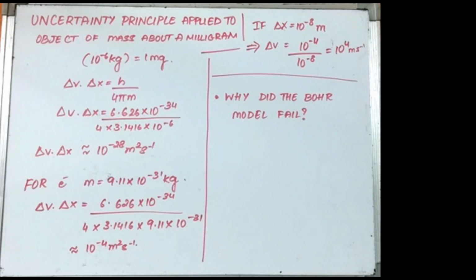To find the exact location of an electron, suppose delta x, the uncertainty of the location, is 10 power minus 8 meter. The uncertainty of the velocity will be delta v equal to 10 power minus 4 meter square second inverse by delta x, which is equal to 10 power minus 4 meter square second inverse by 10 power minus 8 meters, which gives us an answer in the order of 10 power 4 meters second inverse, which is very large. Precise statements of the position and momentum of an electron are replaced by statements of probability that the electron is at a given position and momentum.